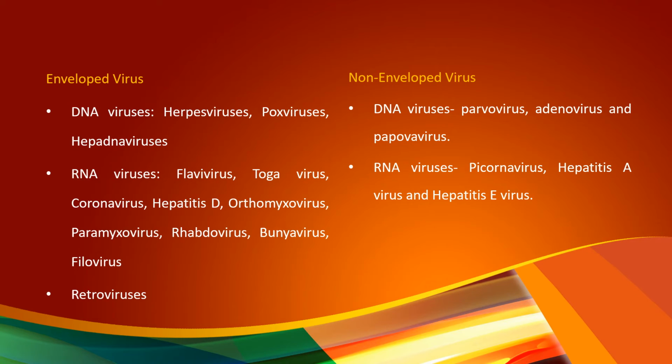So, enveloped viruses, in the case of DNA viruses, examples are herpes viruses, pox viruses, hepadnaviruses, and RNA enveloped viruses, for example flavivirus, togavirus, coronavirus, hepatitis D, orthomyxovirus, paramyxovirus, rhabdovirus, bunyavirus, filovirus, and retroviruses, for example HIV, which is also an enveloped virus. Non-enveloped DNA viruses, for example parvovirus, adenovirus, and papovavirus. RNA viruses, picornavirus, hepatitis A virus, and hepatitis E virus.